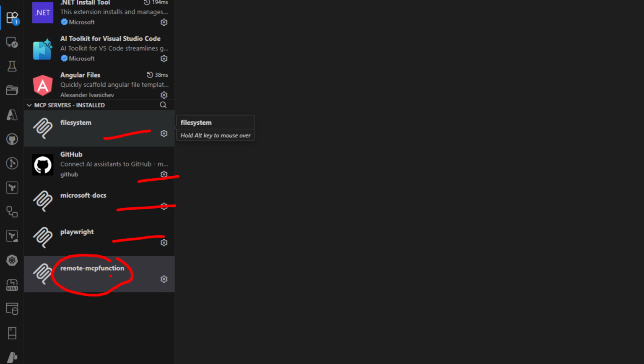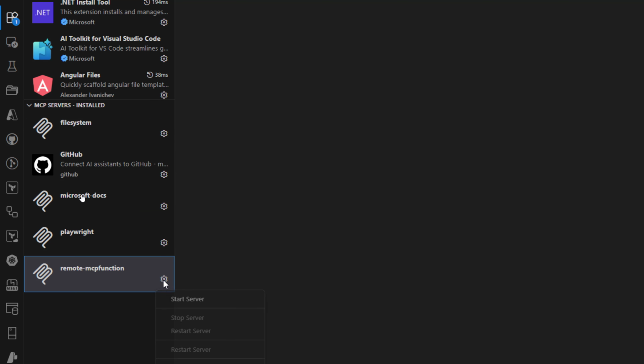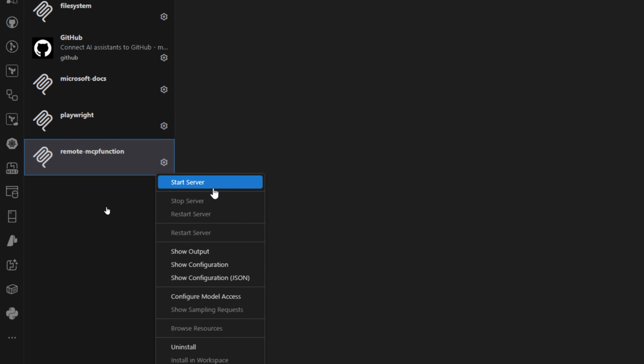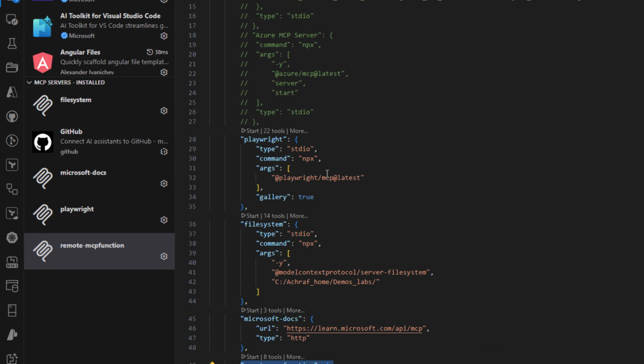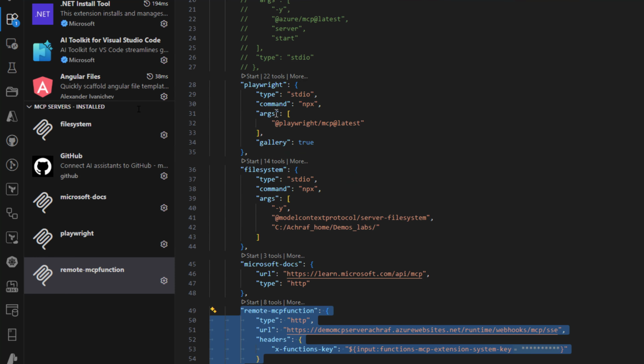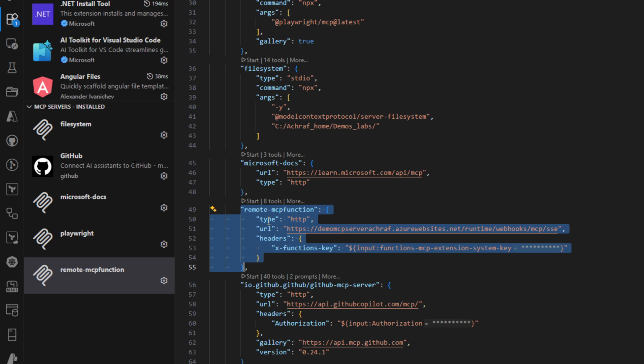So this was created inside an Azure function, but how can we integrate it inside the IDE right here? So in order to see that, we need to click right here. As you can see, we have the start button, we have the show output button, show configuration, and here we have the show configuration JSON format. So as you can see here, we have the different configurations. For example, we have right here for GitHub, we have for Playwright, and here we have the configuration for the custom MCP function that I have created. Here we have the URI, and here I have encrypted the key of the Azure function.